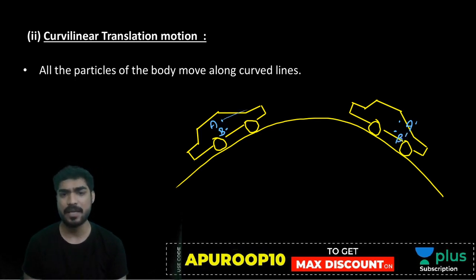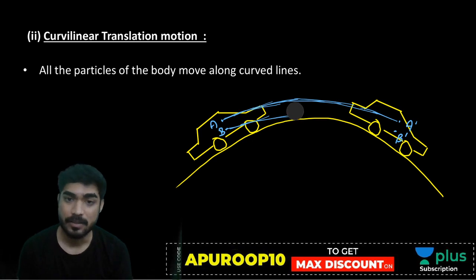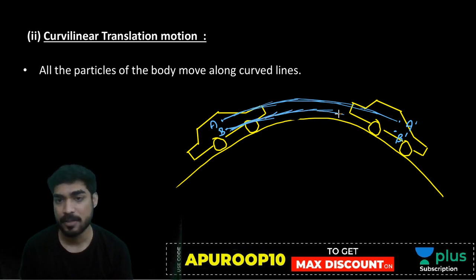How will their path be, beta? The path will be something like this. How will your path look? Your path will look curved. Both curves will be curved, but they will be parallel curves. Both paths will be curved, but they will be parallel. Do you understand this?